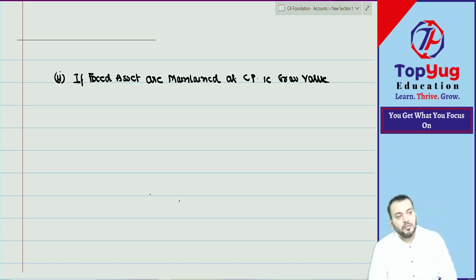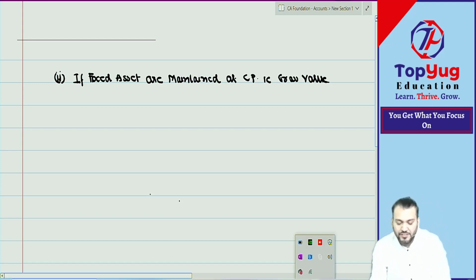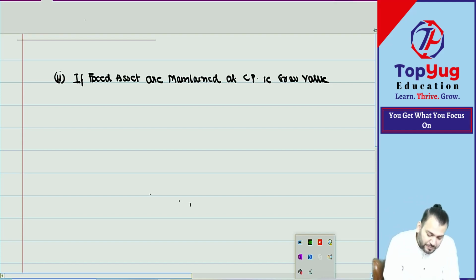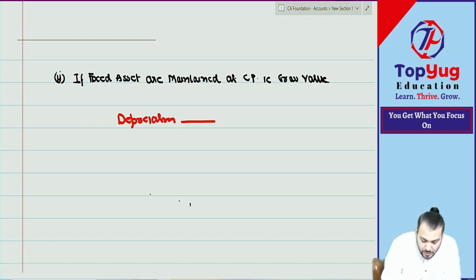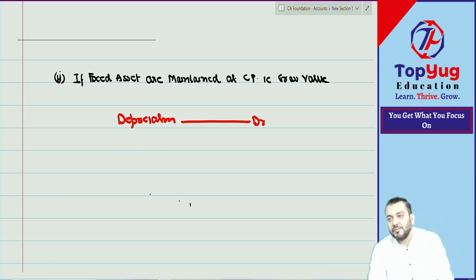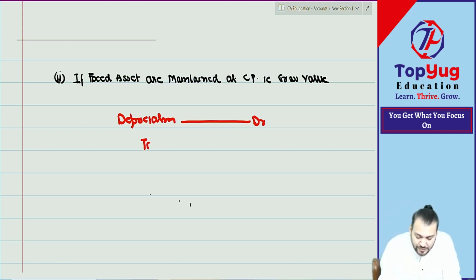So if fixed assets are maintained at cost price, what will be the journal entry? Correct. So can I say depreciation, an expense, will be debited. But can we credit fixed asset in this? Because if you credit fixed asset, then the fixed asset will decrease. But we need to maintain fixed asset at cost price. So depreciation, the expense, will be debited, but instead of reducing fixed asset, we'll open a separate account.